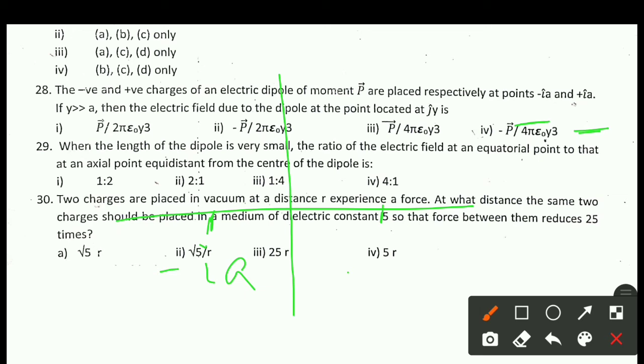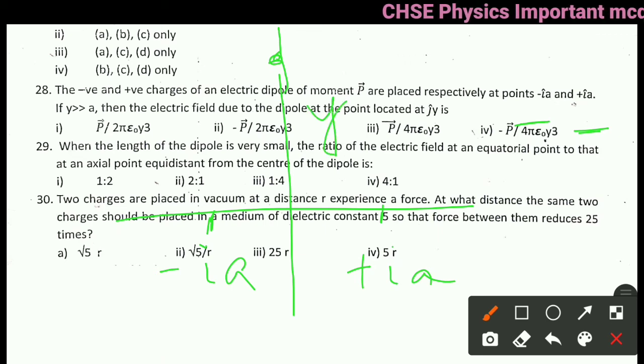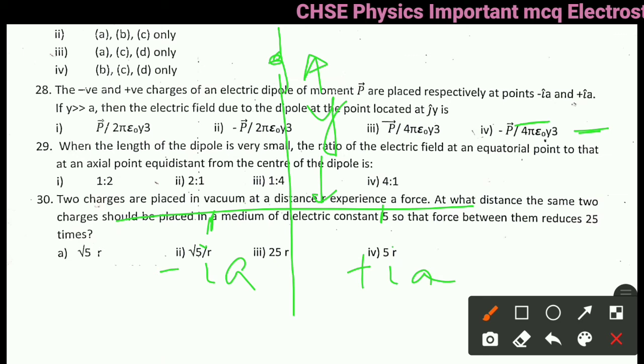This is plus a. If y is very much greater than a, then the electric field due to the dipole at the point y, that means here is the point y. This is the distance y, where y is very much greater than a.